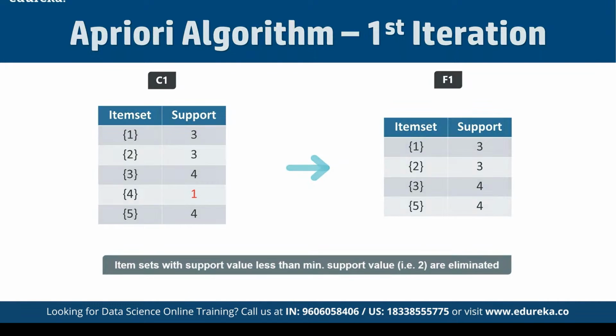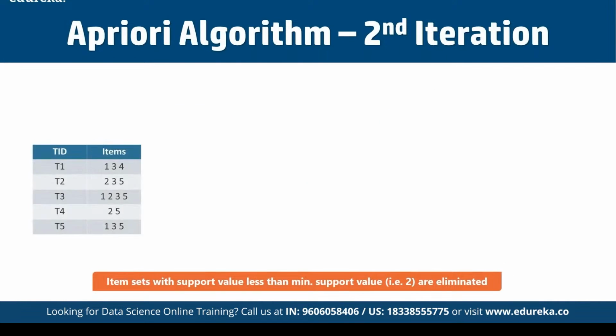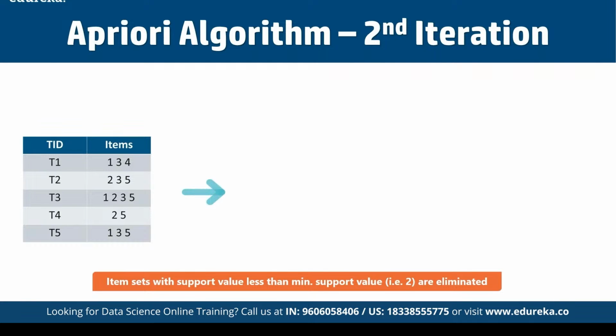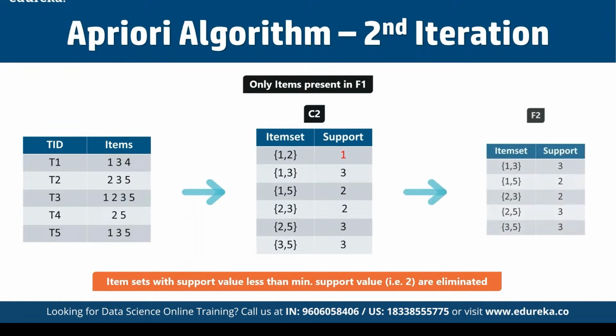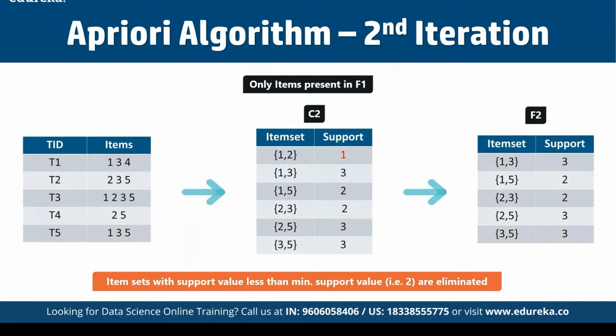Next, we are going to create the item sets of size 2 and calculate their support values. So all the combinations of item sets in F1 are used in the iteration here. Here we have C2, and then we have F1. Basically, we make use of the entire iteration here, and item sets having support less than 2 are eliminated again. And in this case, we have 1 and 2, right?